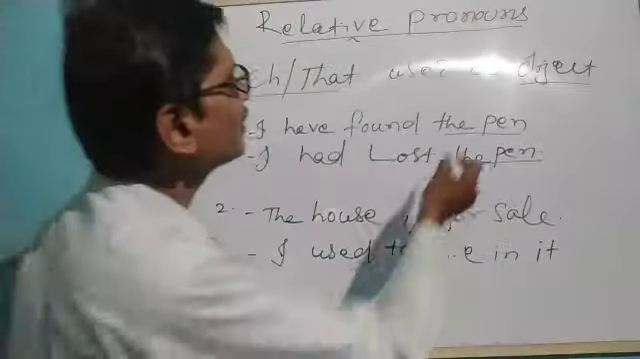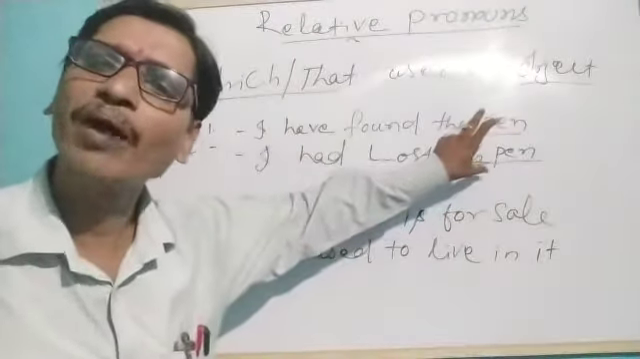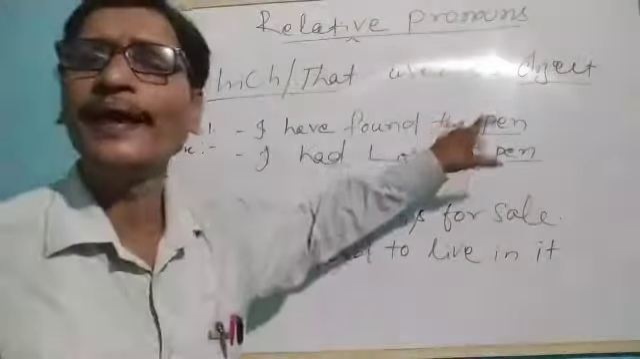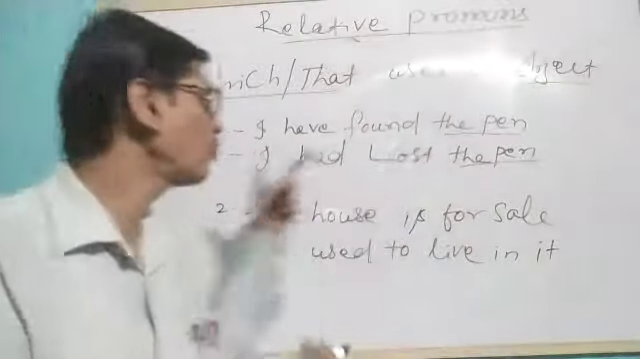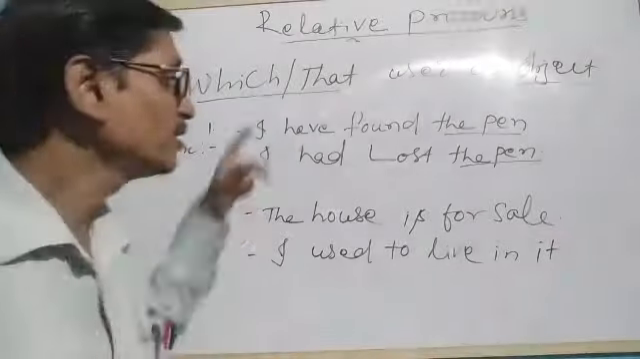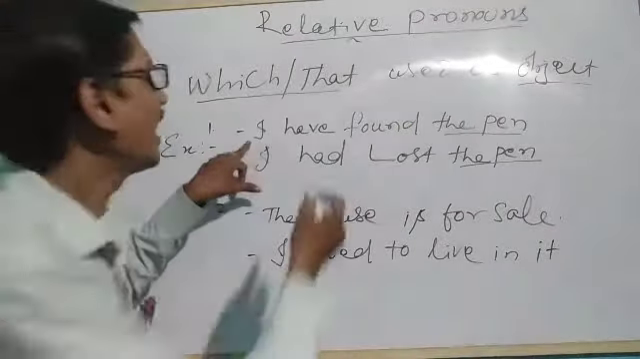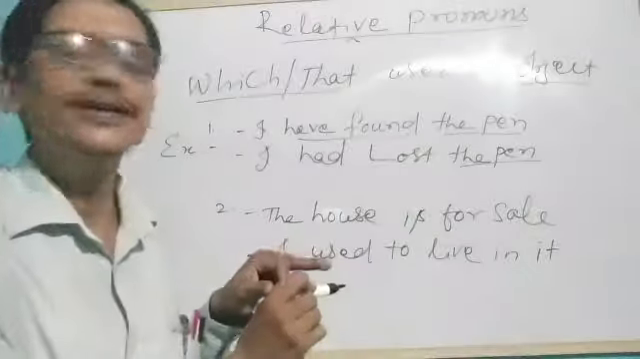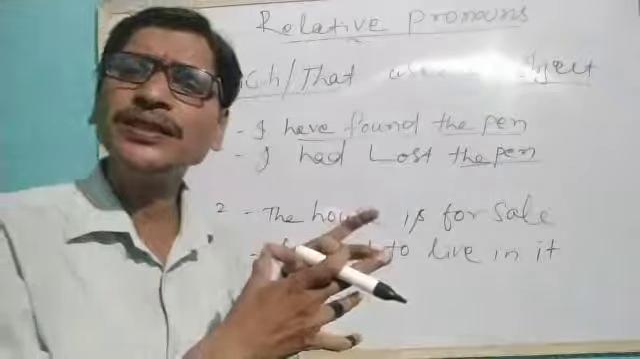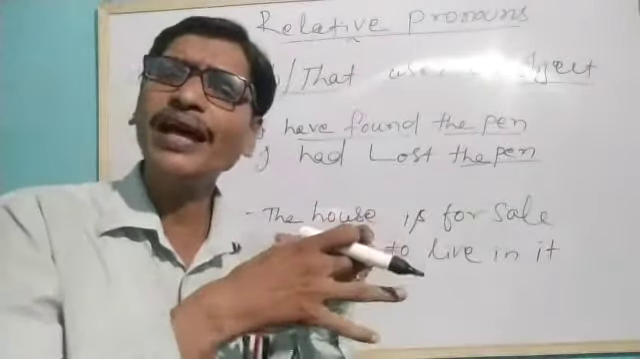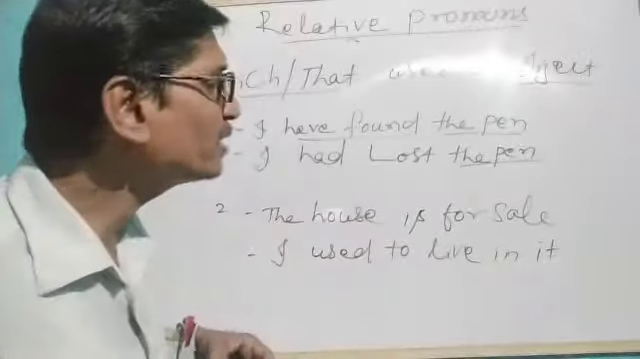So here you see, in both these sentences we have a common noun, that is the pen, and it is used as an object in both. Yes or no? Here I is the subject and have found is the verb. So what will we do? We will combine both the sentences, creating a relation between them and using a pronoun. So how can we do this?